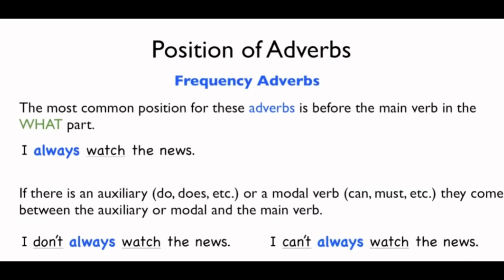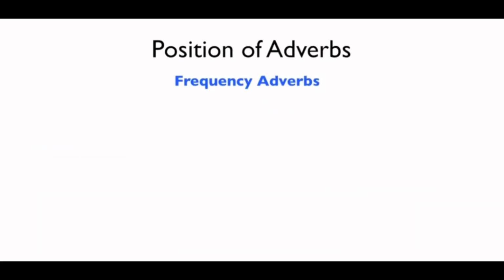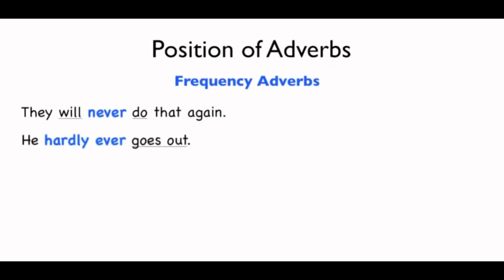Let's look at other sentences with adverbs of frequency. Never. They will never do that again. Hardly. She hardly ever goes out. Rarely. She can rarely have a rest. Seldom.